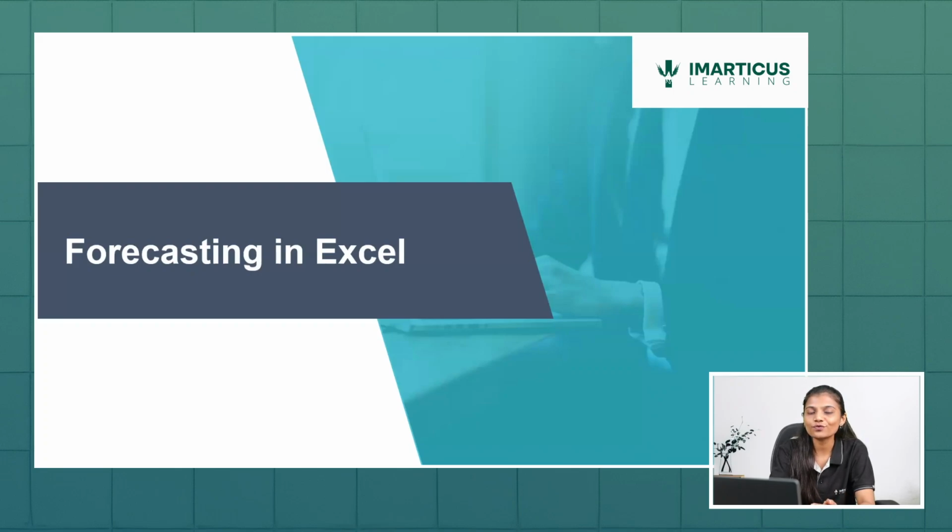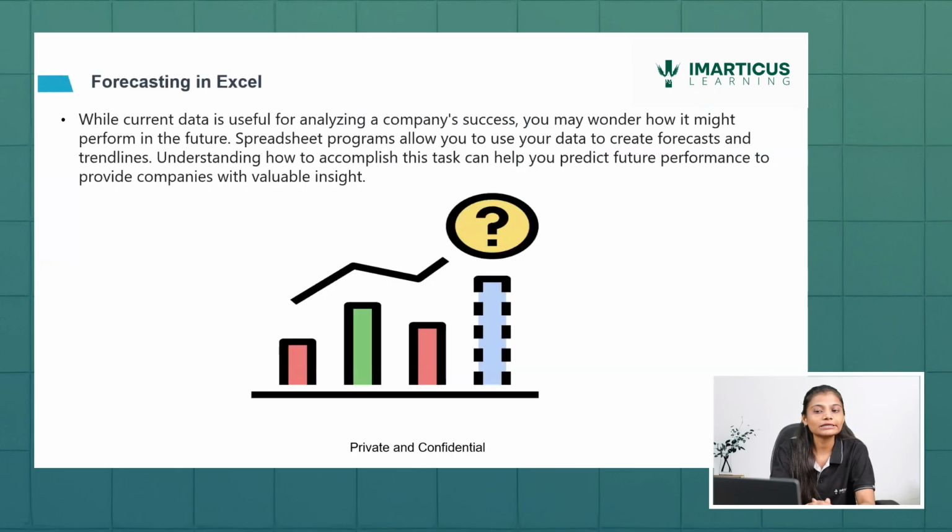We can also do forecasting in Excel. Let's try to understand what forecasting is in Excel and how we can forecast the values with the help of Excel and the functions which we have. While current data is useful for analyzing a company's success, as I said, my company is performing 1 CR in this particular month. They have done sales of 1 CR. So current data is useful for analyzing the company's success.